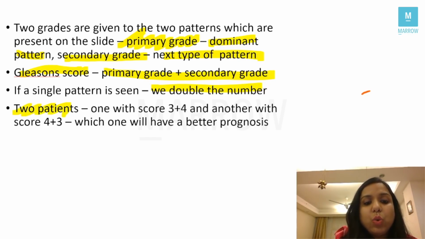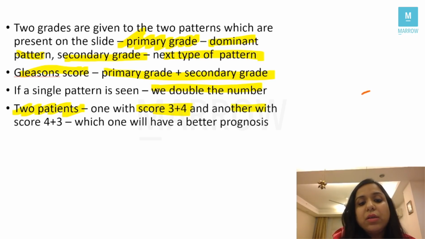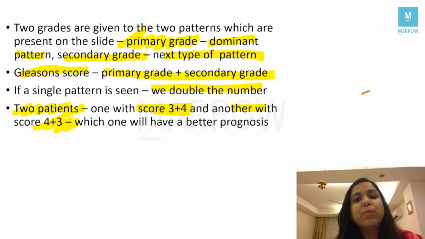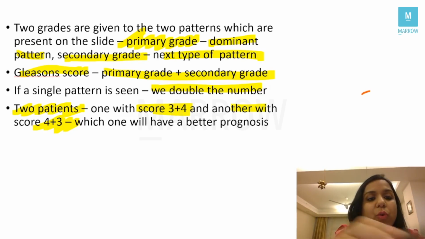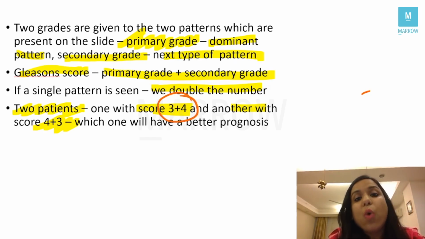And if there are 2 patients, one who has a score of 3 plus 4, another patient who has a score of 4 plus 3, the question which the examiner can ask next is, which of these patients has a better prognosis? Obviously, students, 3 plus 4 has a better prognosis. Why? Because the primary component in this case is of a lesser score, correct? So 3 plus 4 has a better prognosis as compared to 4 plus 3, right?